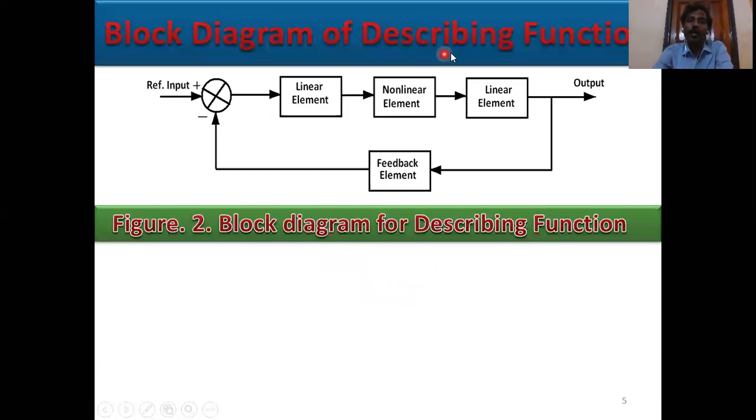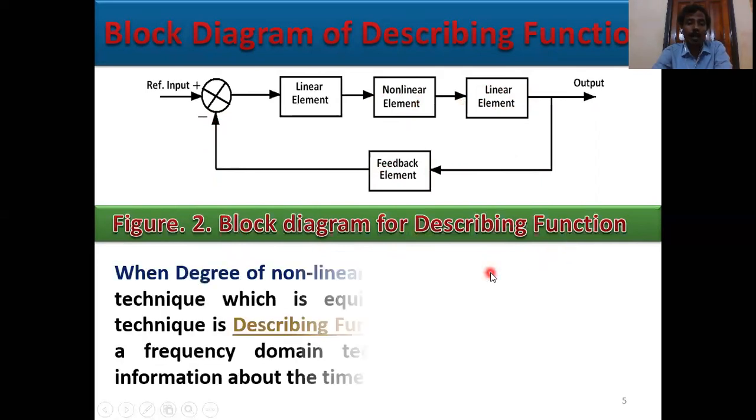Next, block diagram of describing function. This is the general block diagram of the describing function. This section is the reference input, and the reference input is always sinusoidal. This section is the comparator or summing point, this is a linear element and this is the nonlinear element. This is also a linear element, and this is the output, and this is the feedback path. This path may be positive, may be negative. So figure 2, block diagram of describing function.